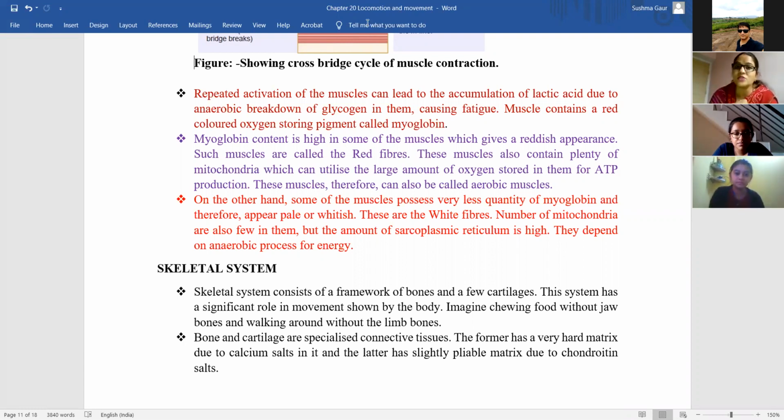So muscles consist of a red pigment that is responsible for storing oxygen, known as myoglobin. You remember hemoglobin and myoglobin?